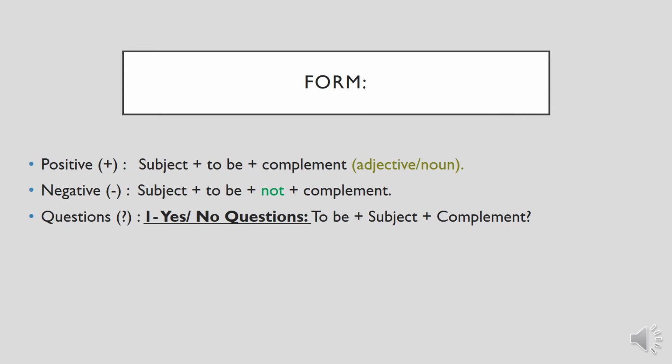Question, how do we make question? We write yes no questions: verb to be, then subject, then complement. For example, is he intelligent? Is he a doctor? Okay, now information questions, like all the questions which start with WH words, like what, when, where, how old, how much. Okay, all of these are WH words, and we use these words in information questions. So how will we make them? First we will write WH, then to be, then we are going to write the subject, and then question mark.